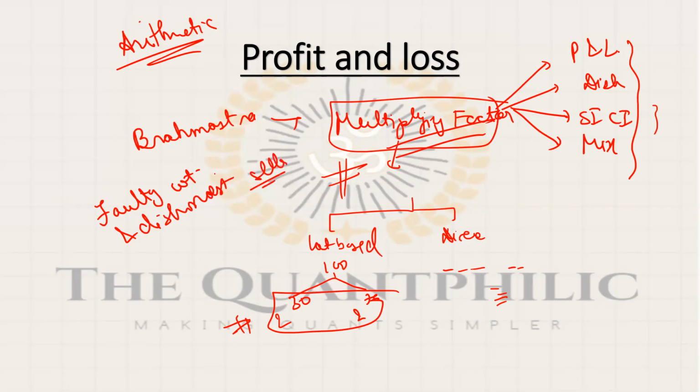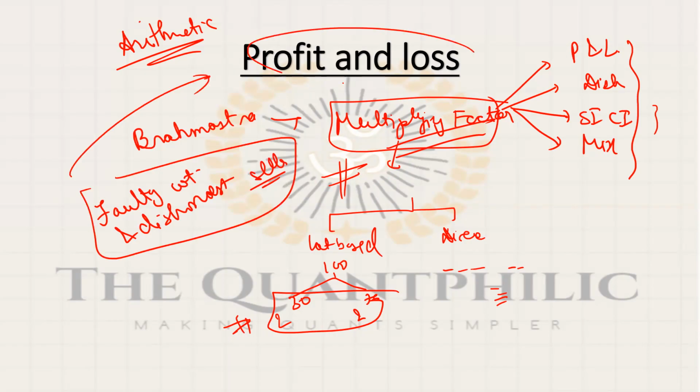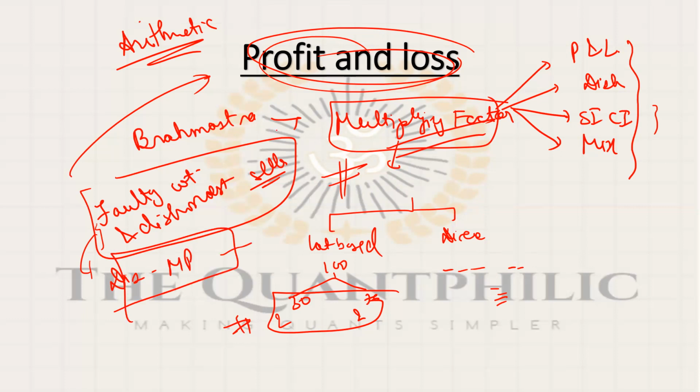Dishonest sellers, because these two topics accumulate all the profit and loss. When they use the questions of discount, faulty weights and dishonest sellers, they will bring in discount, they will bring in markup, they will bring in everything. So they try to do everything possible. Using this faulty weights and dishonest sellers topic, they try to cover everything possible.